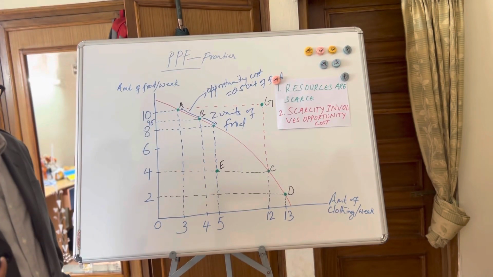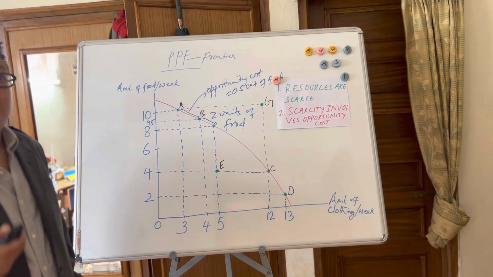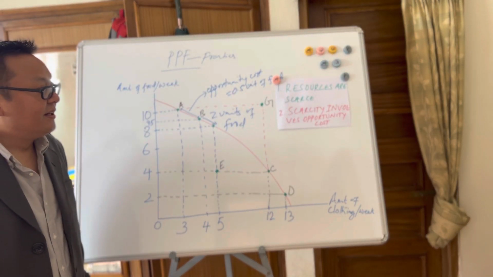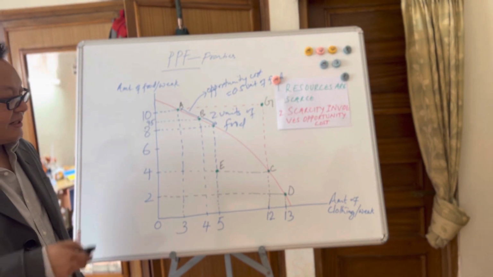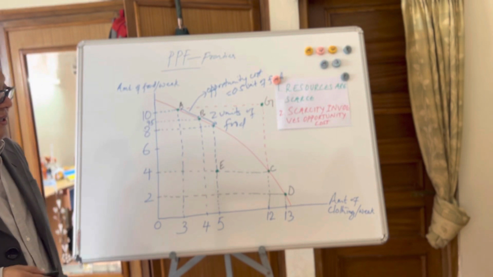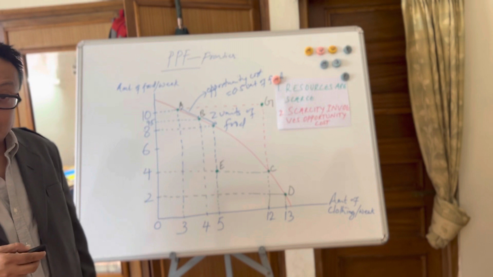Our wants are unlimited, but resources are scarce. Therefore, we have to trade off. And when we trade off, there's a cost, and that cost is called opportunity cost. So that's why resources are scarce, it leads to trade-off and opportunity cost. And secondly, scarcity involves opportunity cost, which I've already explained.